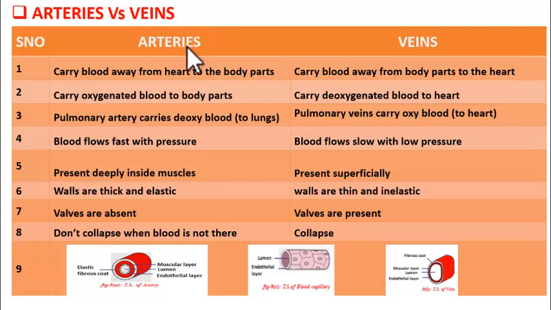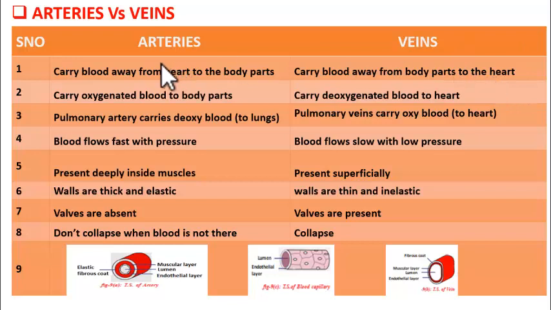Yes. So students, what are arteries? Arteries are those blood vessels that carry blood away from heart to the body parts. That's what we studied, right? Yes. So blood is carried from heart to body parts. Now what about veins? They carry blood away from body parts to the heart.